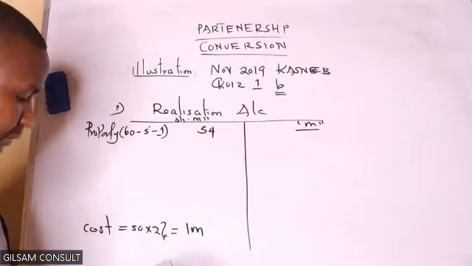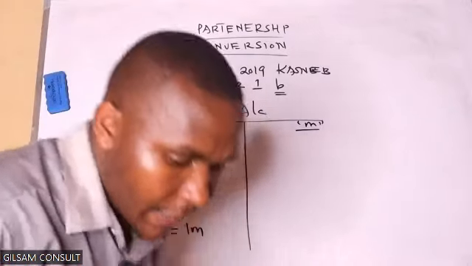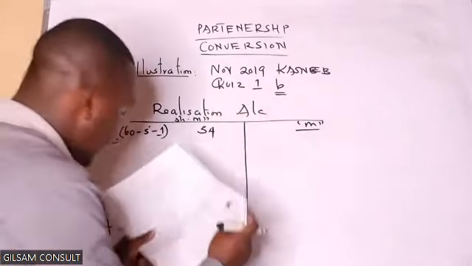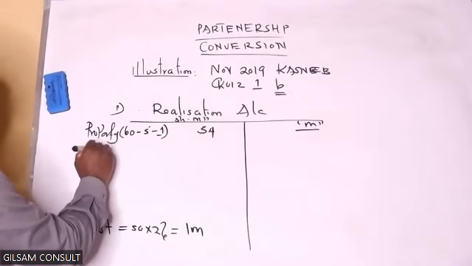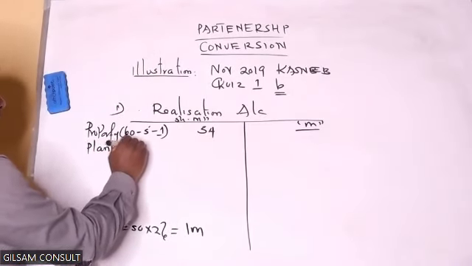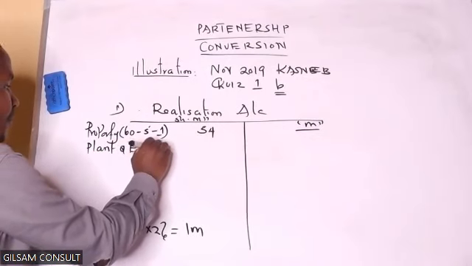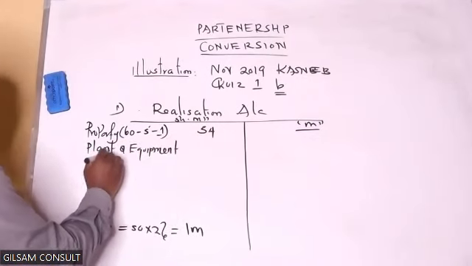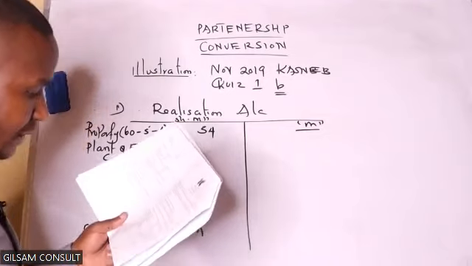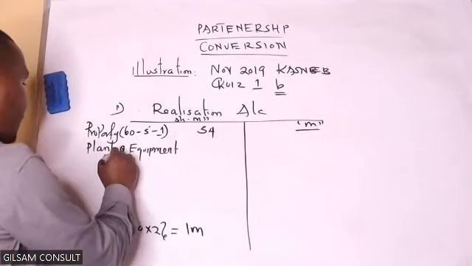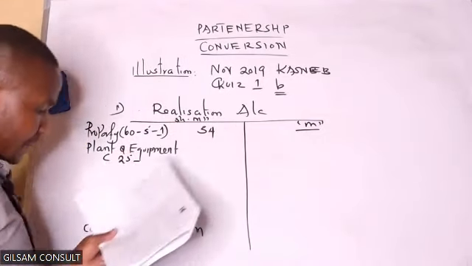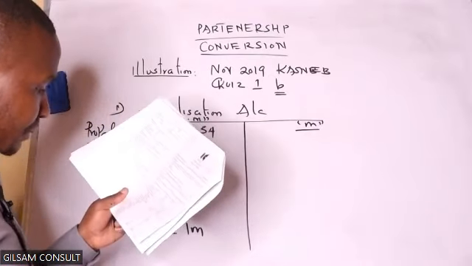million, getting 54 million. Another asset, plant and equipment. The cost of this plant and equipment is 25 million. Accumulated depreciation is 13 million.